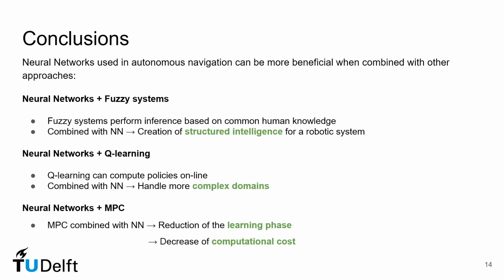Let us now summarize the key points addressed in this presentation. First, combining with fuzzy logic, neural networks can easily incorporate human knowledge, giving rise to intelligent robots. Second, in combination with Q-learning, neural networks can handle complex domains. And finally, in combination with model-based predictive control, neural networks can help decrease the learning phase and reduce the computational cost. Thus, we conclude our presentation by saying that neural networks used in autonomous navigation can be enhanced when combined with other knowledge-based control strategies, giving rise to smarter navigating robots.